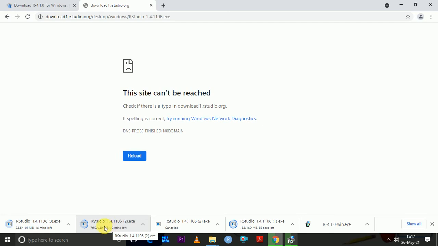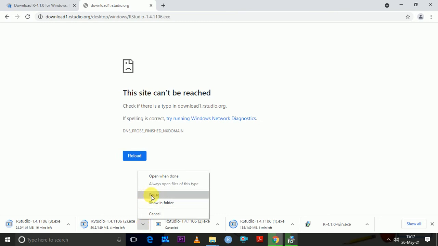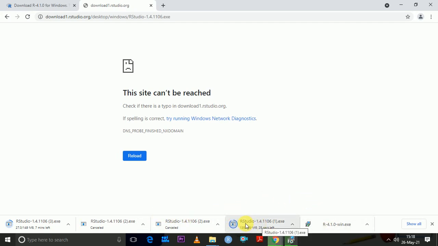My RStudio is more than halfway downloading. Okay, there's this one which is less than a minute. It's because my network is a bit unstable. Let me cancel this one. So this one is less than a minute.